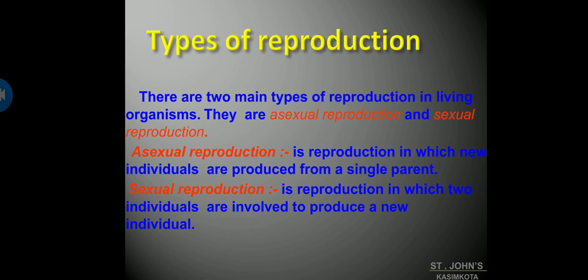Some organisms like amoeba just split into 2 parts to produce new amoeba. Some organisms like hydra and yeast grow out of the parent's body in the form of a bud. You might have seen this in your lower classes also. I'll give you a brief introduction. In the next classes, I'll be telling those things in detail.